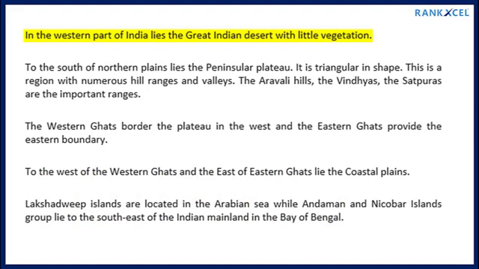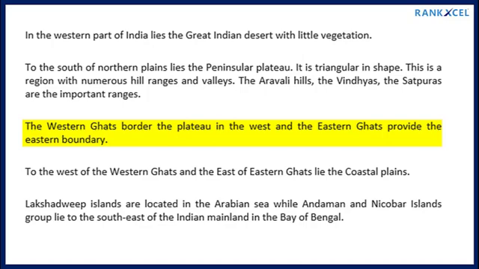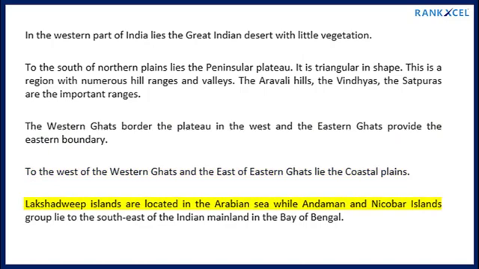In the western part of India lies the Great Indian Desert with little vegetation. To the south of the northern plains lies the Peninsular Plateau. It is triangular in shape. This is a region with numerous hill ranges and valleys. The Aravalli Hills, the Vindhyas and the Satpuras are the important ranges. The Western Ghats border the plateau in the west and the Eastern Ghats provide the eastern boundary. To the west of the Western Ghats and the east of the Eastern Ghats lie the coastal plains. Lakshadweep Islands are located in the Arabian Sea, while the Andaman and Nicobar Islands group lie to the southeast of the Indian mainland in the Bay of Bengal.